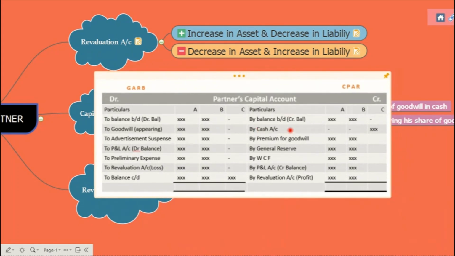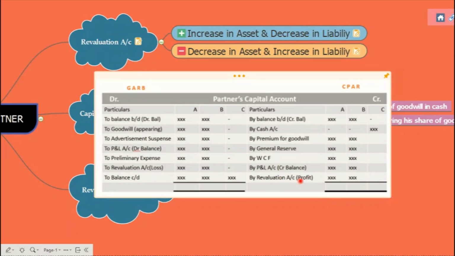Balance c/d is the first thing, then the cash brought in by the new partner. Here we are only recording the capital amount which is brought in by the new partner, and the goodwill share he is bringing will be distributed to the old partners, or you can say sacrificing partners, in their sacrificing ratio, and that is termed as premium for goodwill. Coming to the next thing, these are the accumulated profits which appear on the liability side of the balance sheet, and these accumulated profits are to be distributed to old partners in their old ratio.